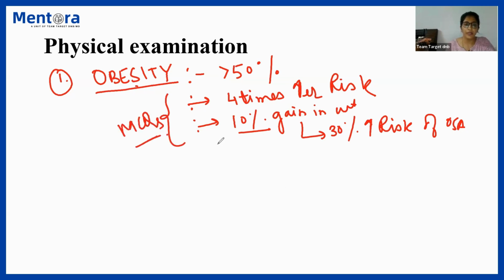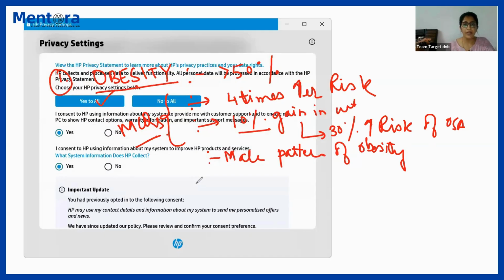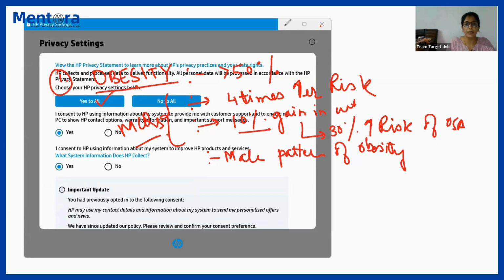Remember, we are just discussing physical examination, where you will look for signs whether the patient is obese or not. They calculate the BMI and find out what kind of obesity the patient is having. But all these points are important for you to understand from an MCQ point of view. Also remember the male pattern of obesity. The male pattern of obesity is particularly more prone to develop OSA.